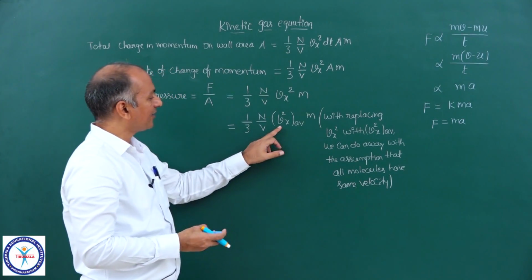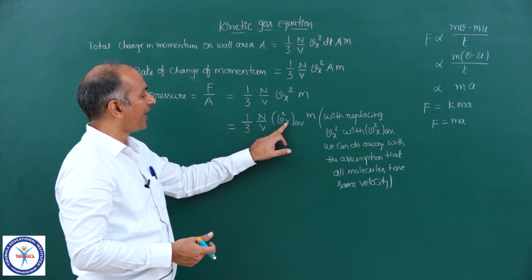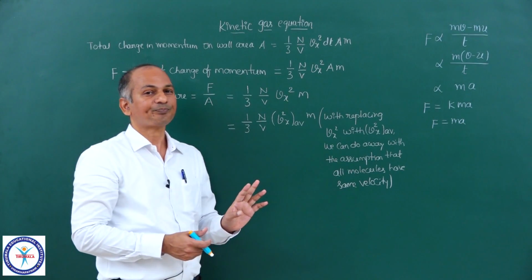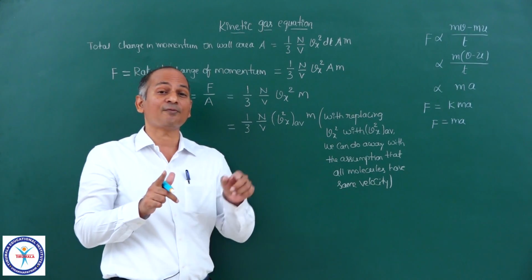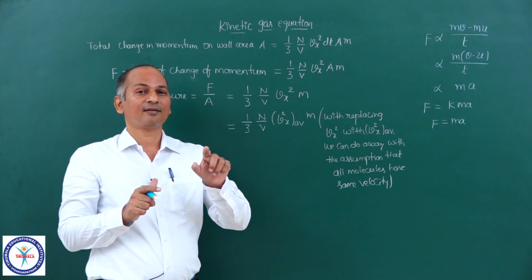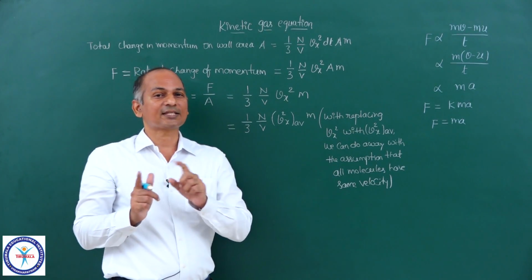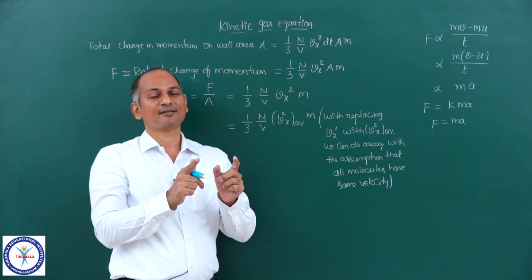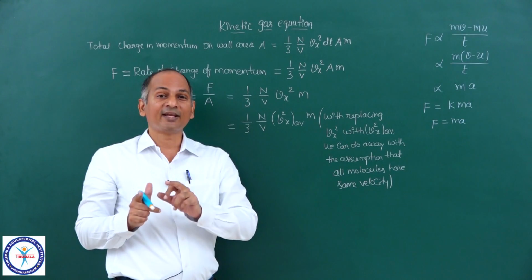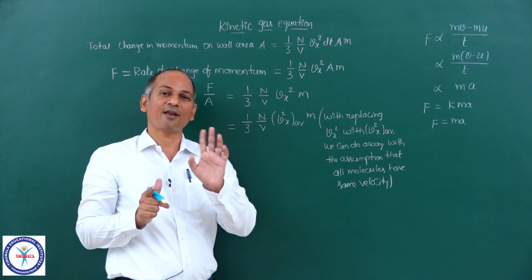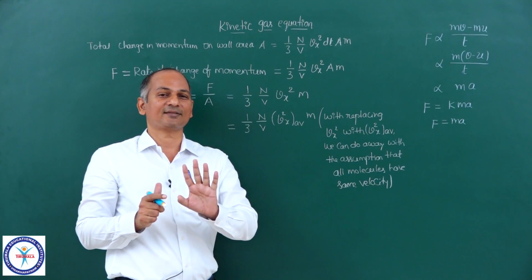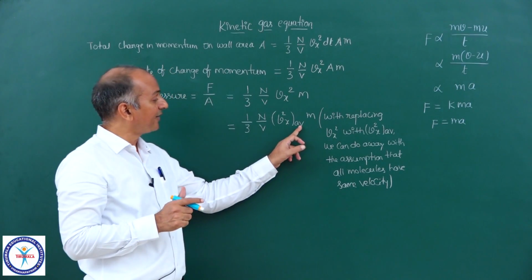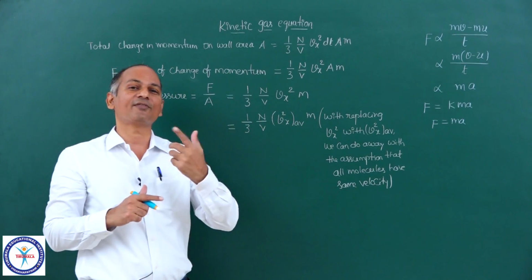And you see that actually the property Vx square average is the average of Vx square. It is not the square of the average. It is the average of the squares. And all of you can understand this, simple mathematics. There is a difference between the average of the squares and the square of the average.